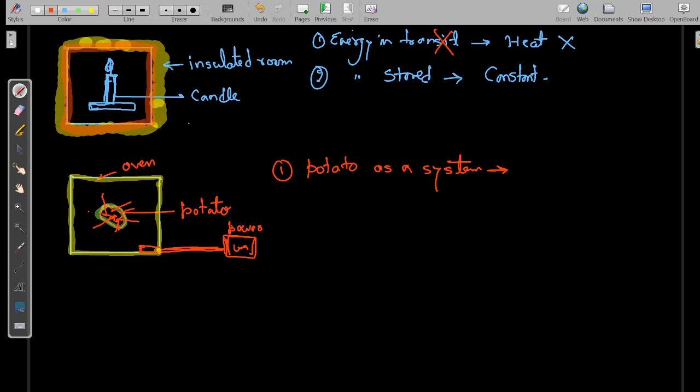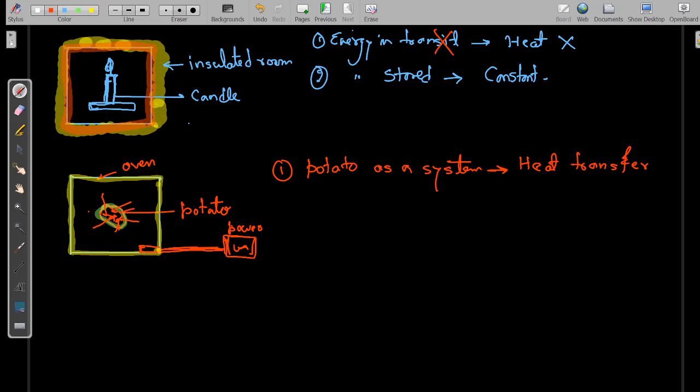So if the potato is our system and we consider the outer boundary of the potato as the boundary, energy is transferring through the boundary from surrounding to the system in the form of heat.